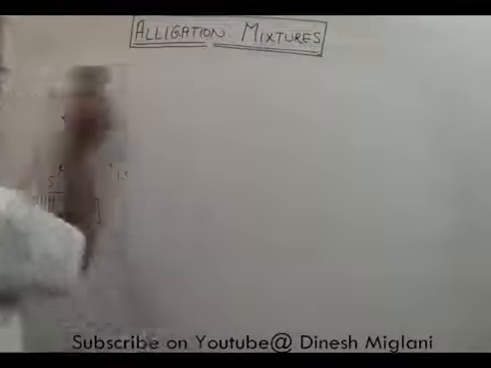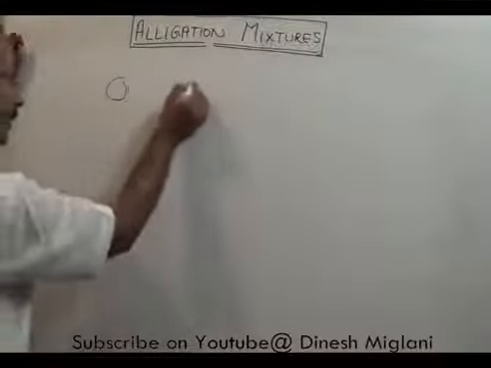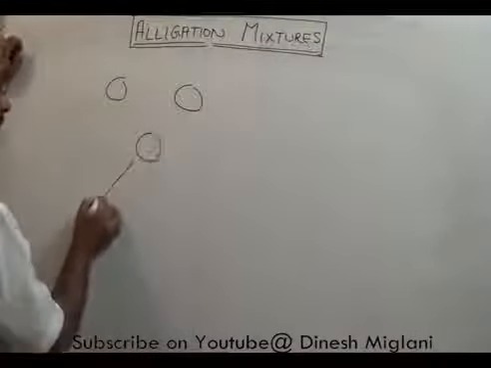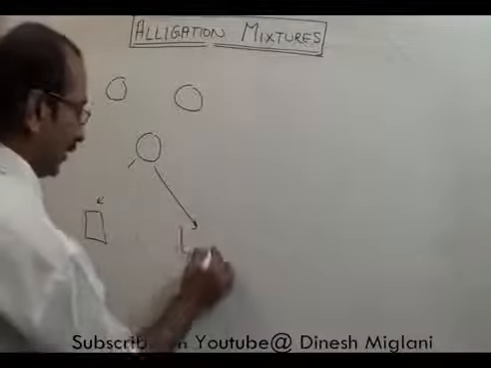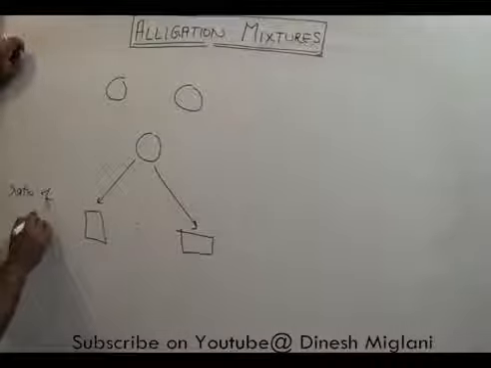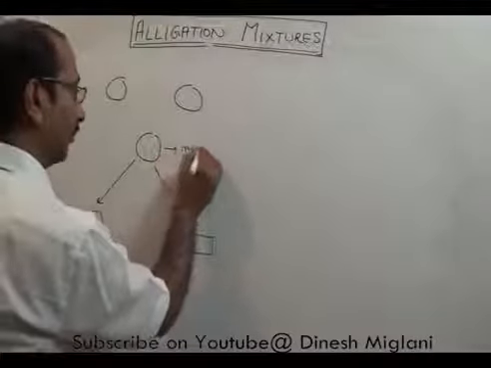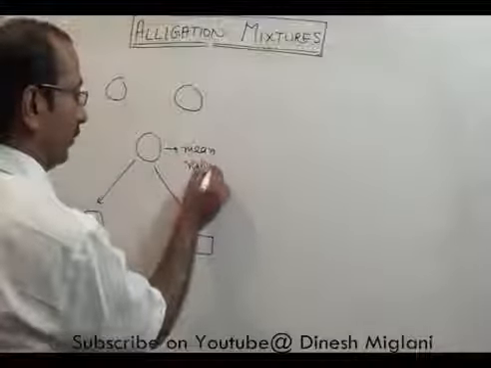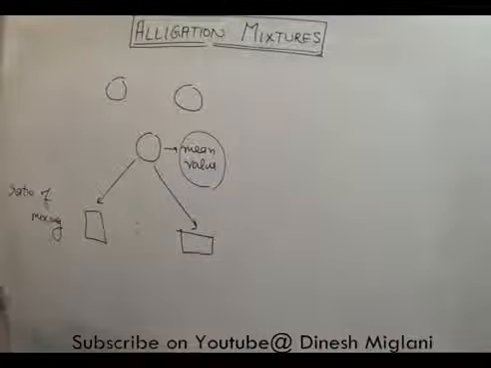Now what is the key point in this? What point we have to remember here? What we are doing? Here we get the ratio of mixing, meaning in what ratio he mixed both. This is your mean value. You can take it as mean value, or we can take it as average price or average age. And these two have been mixed. Now there can be a number of variants in this type of questions.